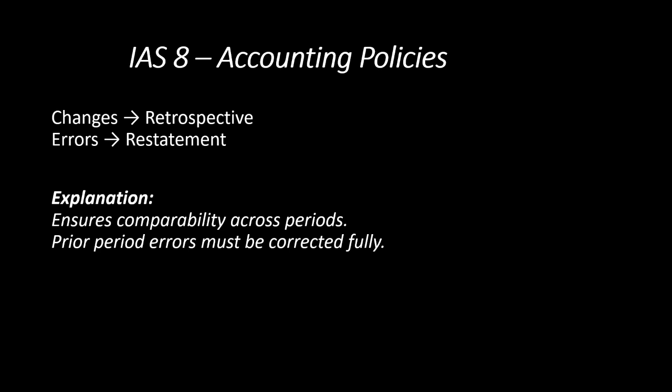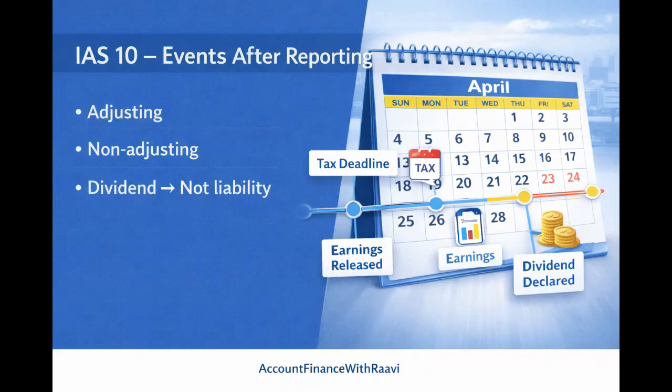And the main purpose of this particular standard, IAS 8, changes in accounting policies, accounting estimates and errors, is that it ensures comparability across the periods, and if any prior period errors are there, they must be corrected. So this is the main purpose of this particular accounting standard. And if you see the next standard, that is IAS 10.